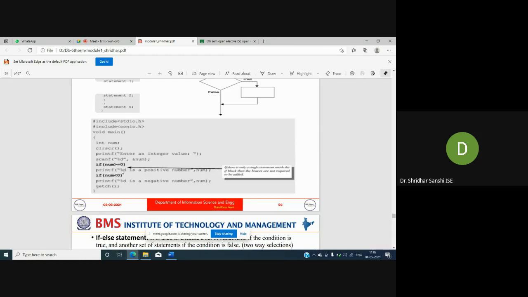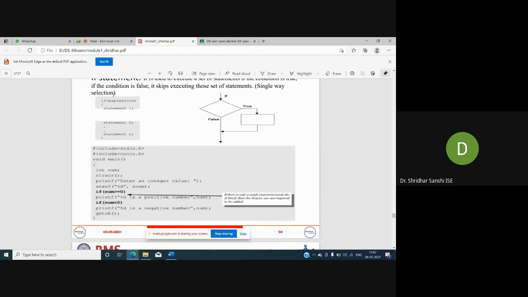You can see the syntax here. I have given curly brackets and a set of statements. But if we have only one statement after the if condition, then we need not specify the curly brackets. If we have multiple statements within the if, then we should include curly brackets.